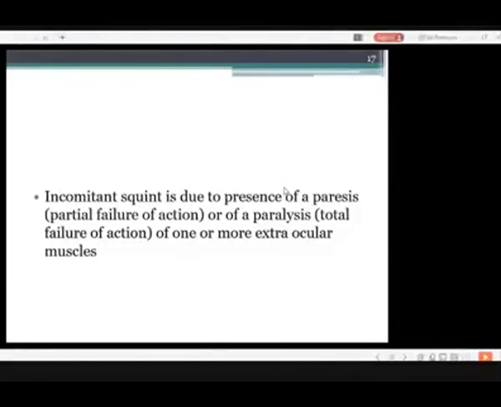Non-concomitant squint is due to the presence of paresis, partial failure of action, or paralysis, total failure of action, of one or more extraocular muscles. As I told you earlier, the squint can be due to paralysis of the muscles, which can be due to nerve palsy, or any restriction in the action of the muscles, like in thyroid eye disease. As I told you, the ground substance deposits and the muscle swells up. Okay.